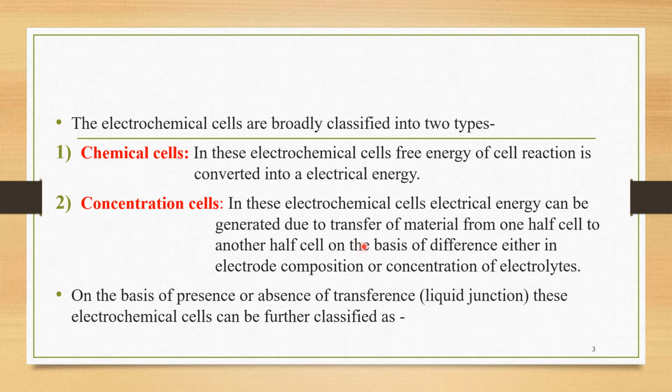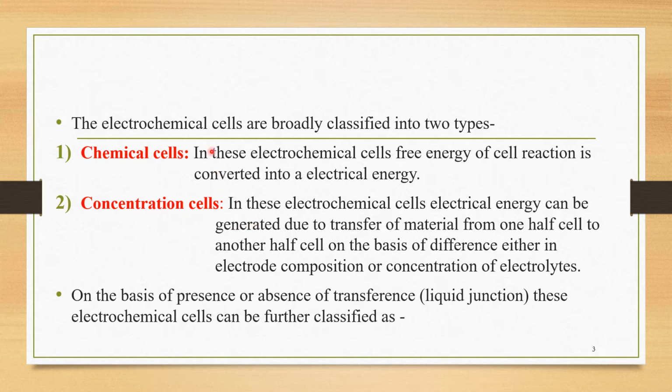This electrical energy can be generated due to the actual transfer of material from one half cell to the other half cell. Whenever this transfer of material takes place, it is possible under two different conditions: one is the difference in terms of electrode composition, or the difference in terms of concentration of electrolytes. This is the second important type of electrochemical cell, called the concentration cells.